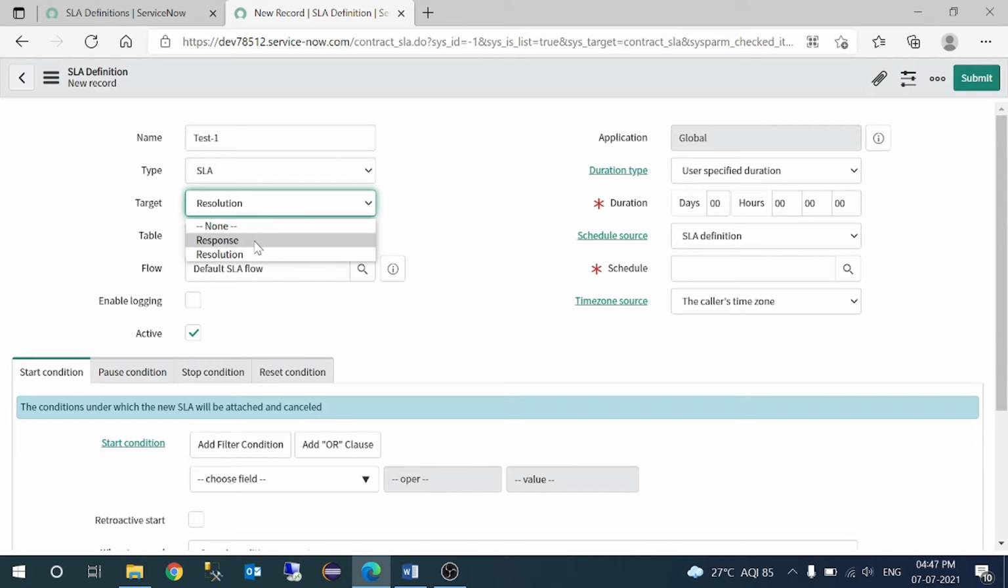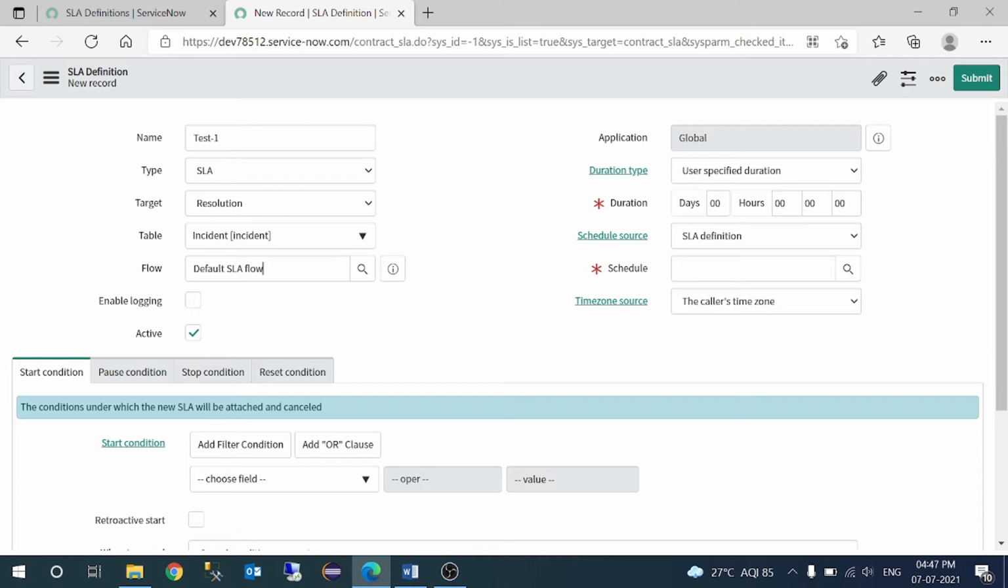Fine. So let's create the resolution SLA, and here is the table on which this SLA will attach. Table means which form, basically. Here we have selected the table as incident. So we are creating an SLA which will attach to the incident form, right?